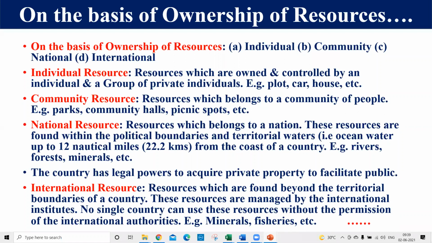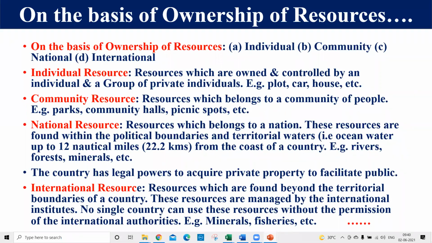Okay, now let's think about the fourth resource, that is international resources. So dear students, whenever any boundary touches the political boundary of a country, we think about that 12 nautical miles. It is the area which is under the control of the national resources.